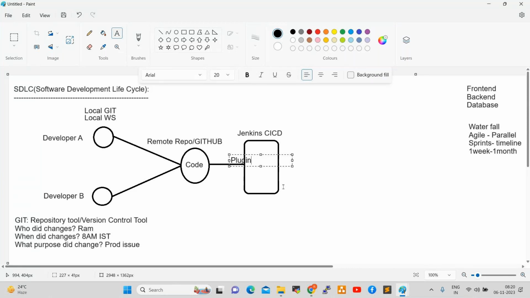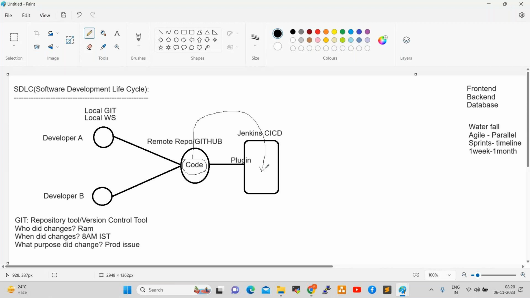What is a plugin? A plugin is one software, one package. I want to pull the code from GitHub to Jenkins, because this code should finally be deployed onto target servers.